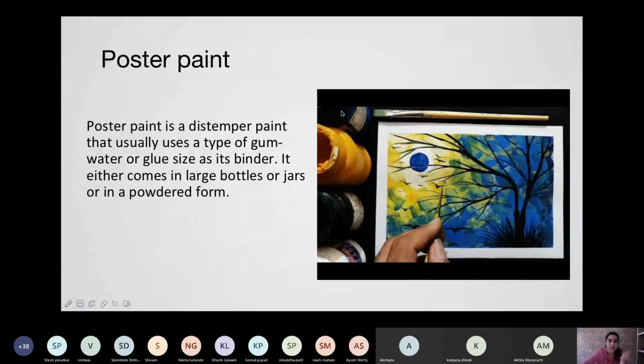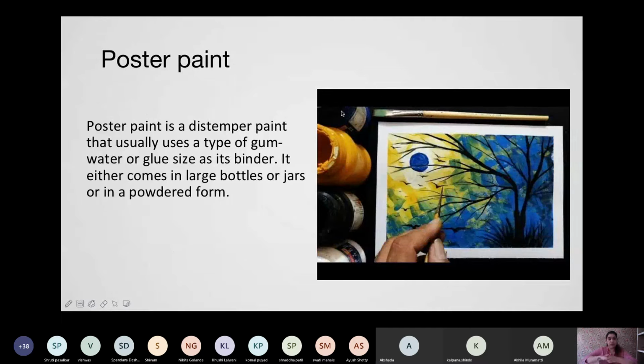Even the poster colors. Poster colors are the basic forms of these bottles, which come especially from the Camel company, and they are really good to start with if someone is trying their hand at a poster color painting for the first time. If a person is a starter or a beginner, poster colors are the best medium.